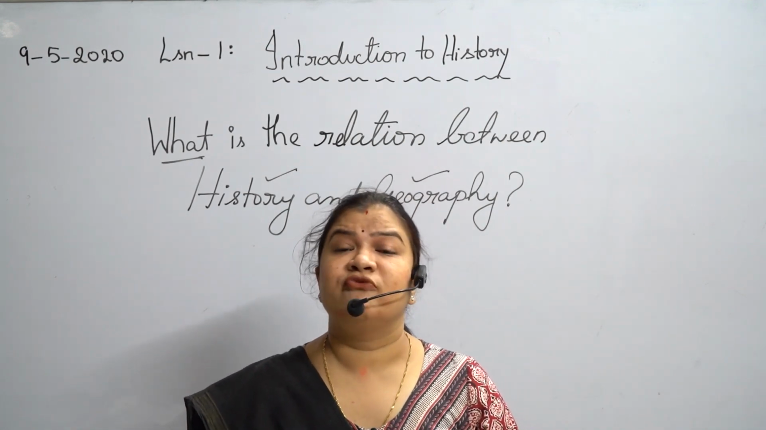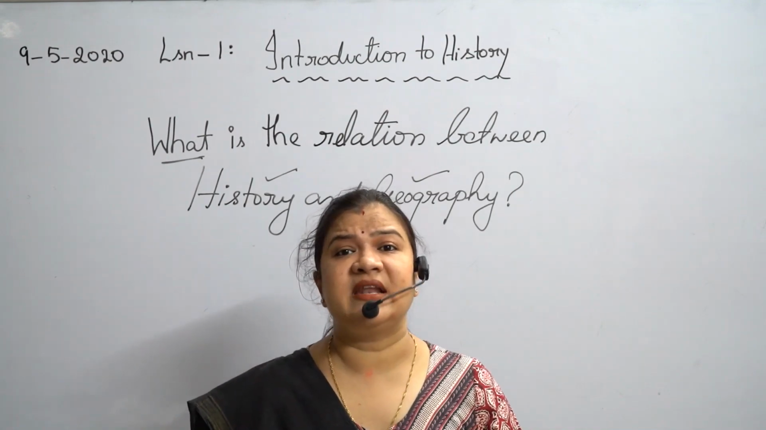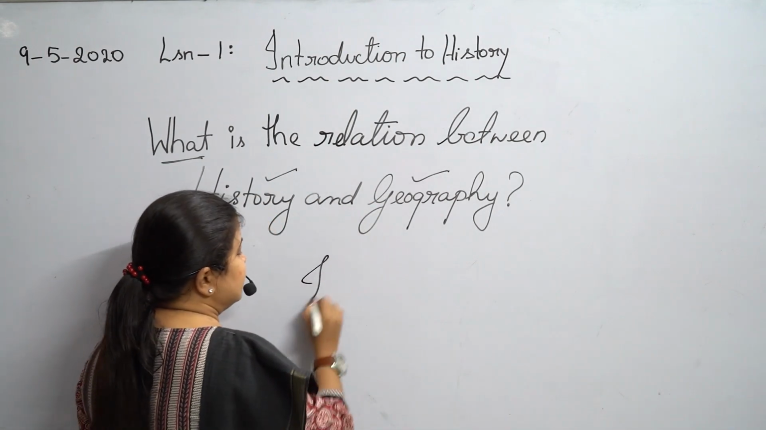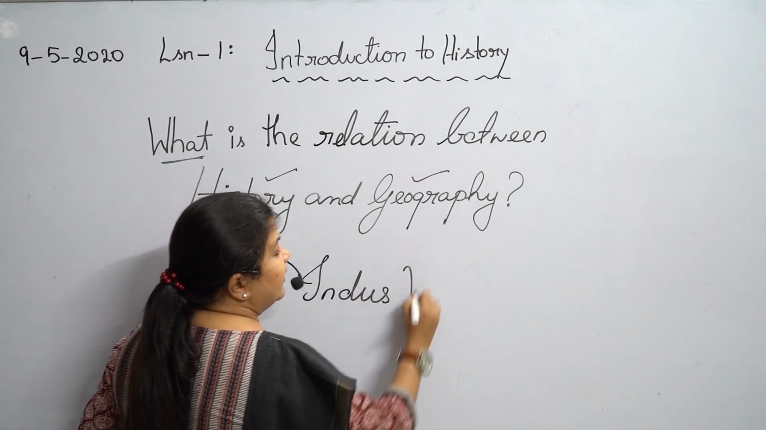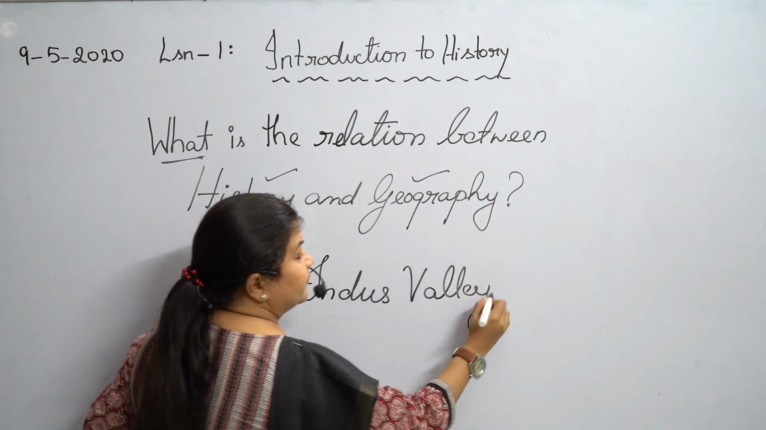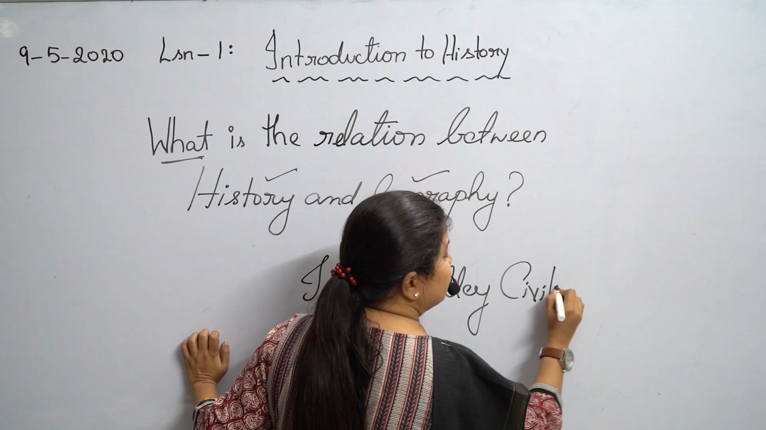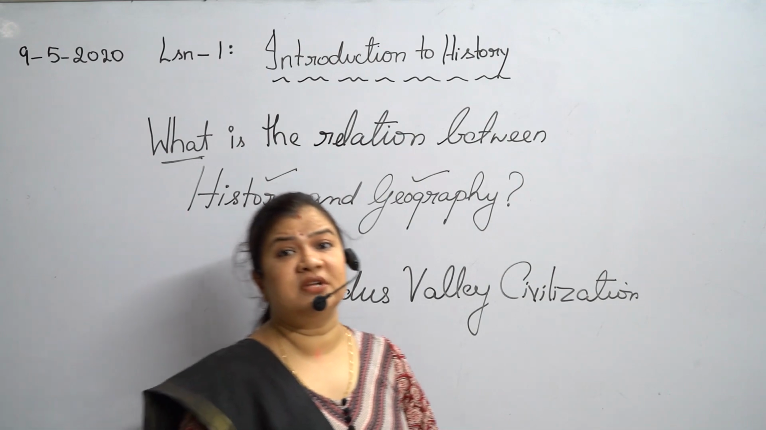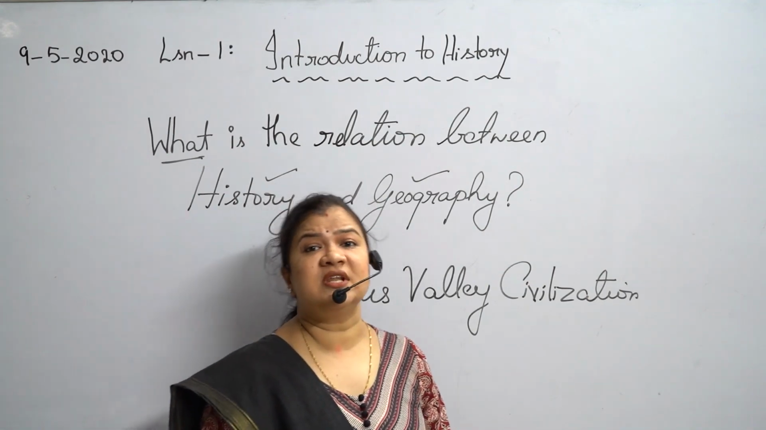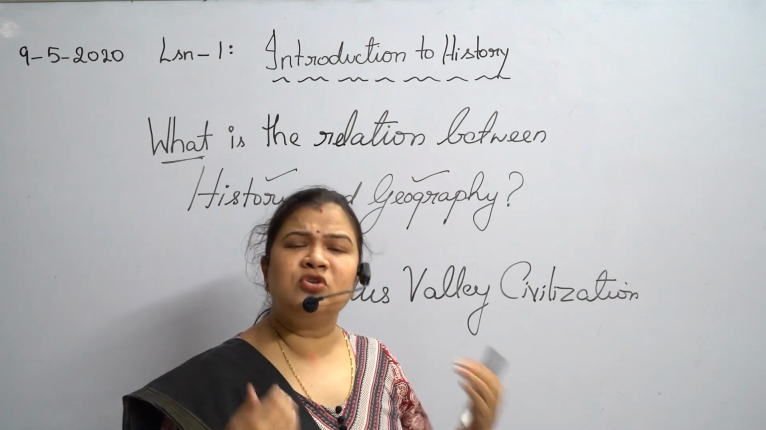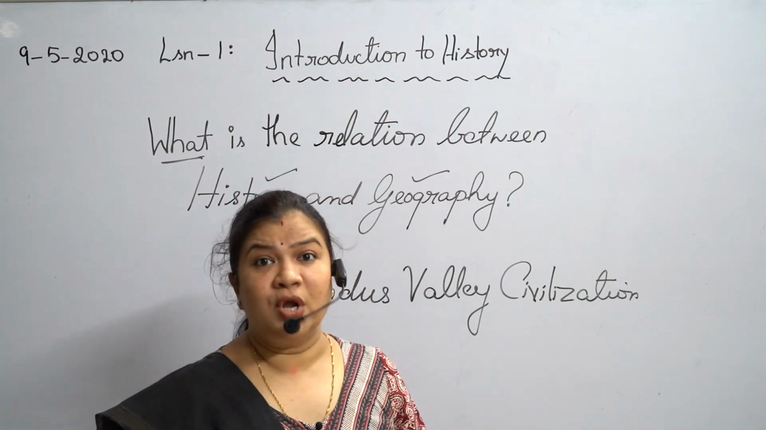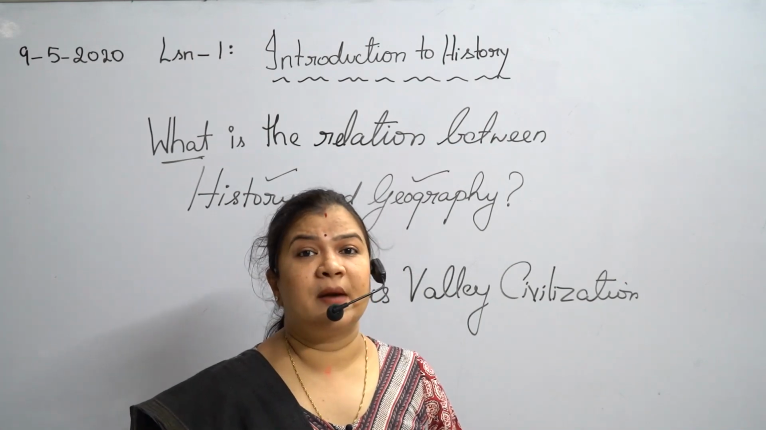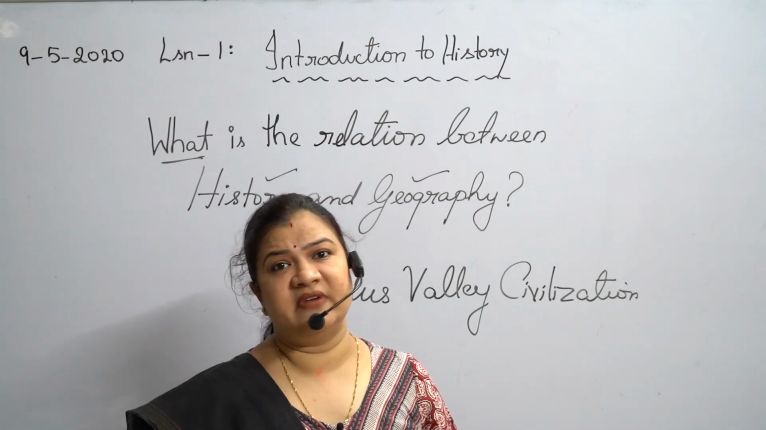For example, we know that many river valley civilizations, like, what are river valley civilizations? For example, the very popular Indus Valley civilization, the Egyptian civilization, the Mesopotamian civilization, the Chinese civilization. Most of the civilizations are found to be located on the banks of the rivers. Therefore, they are popularly termed as river valley civilizations.